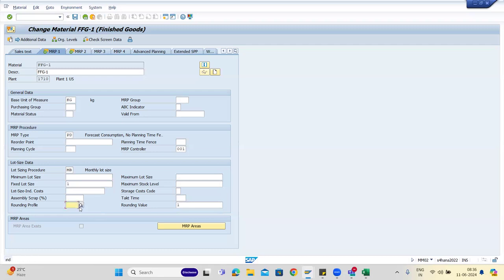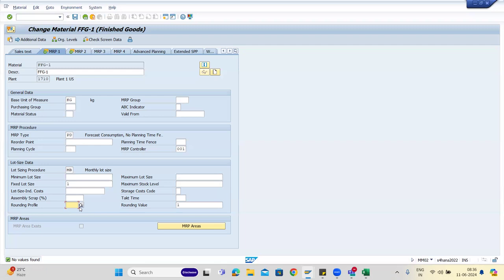For the rounding profile, we have to create a profile. Yesterday I discussed the sample schema, right? We will create a rounding profile where, similarly, we give 0 to 100 round it to 100, 101 to 300 round it to 300. So it is a rounding profile. We are just giving a range and asking the system to round within that range.